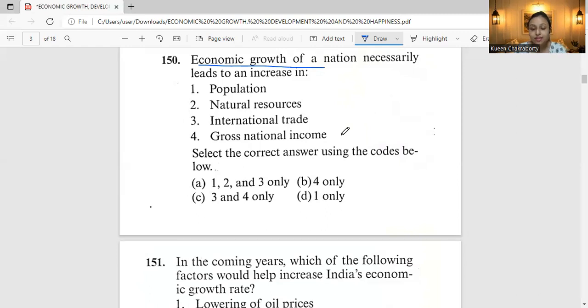And coming to statement 4, per capita income may not increase if population rises more than the growth, but gross income would always increase. So accordingly, you can identify that the correct answer will be option B, that is number 4 only. That is gross national income only.